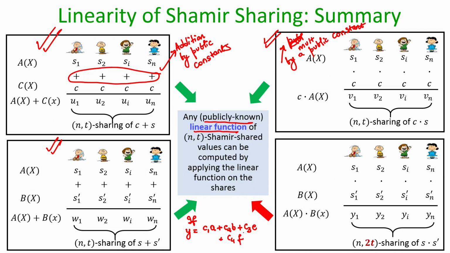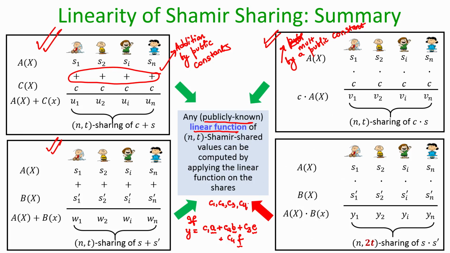If this is the function you want to compute, and suppose you do not want to reveal the values of a, b, e and f, the constants c1, c2, c3, c4 are publicly known, but the values a, b, e and f are not publicly known, but rather they are available in a secret shared fashion. That means each party has a share of a, each party has a share of b, each party has a share of e and each party has a share of f, where the shares would have been computed by Shamir secret sharing.